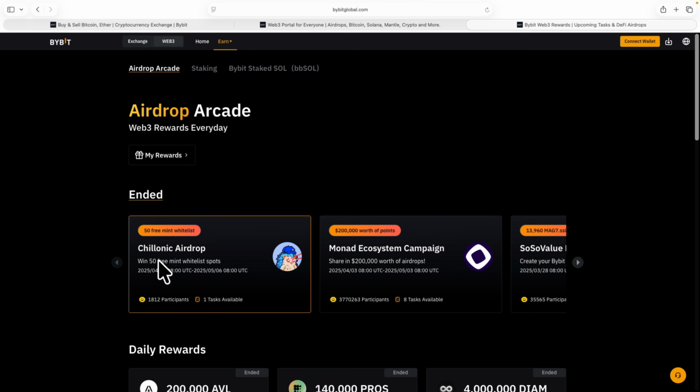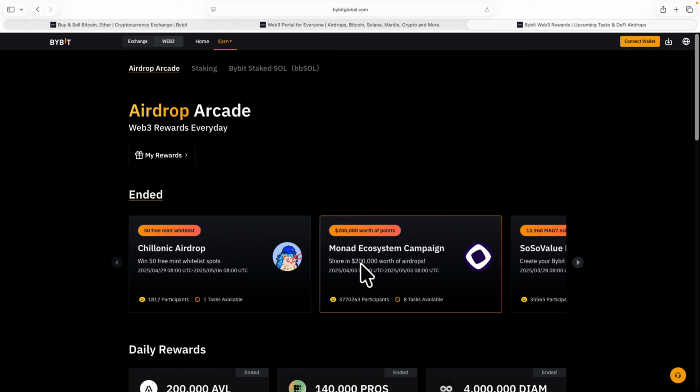So you can see right here, for this first one, they gave out 50 free mint whitelist. So the airdrop was Chilonic airdrop, and then you could win up to 50 free mint whitelist spot right there. So they are giving you 50 free mint of this coin if you participate in this airdrop. You can see this airdrop ended in May of 2025, and the number of people who joined it was about 1,812 participants, and it was just one task. So they just asked them to perform just one task for this.